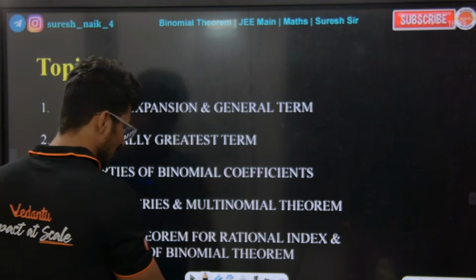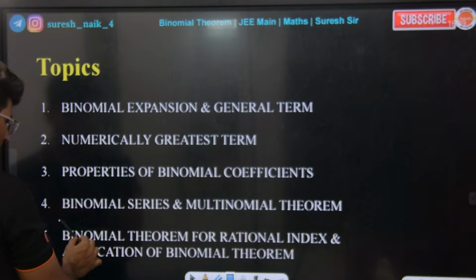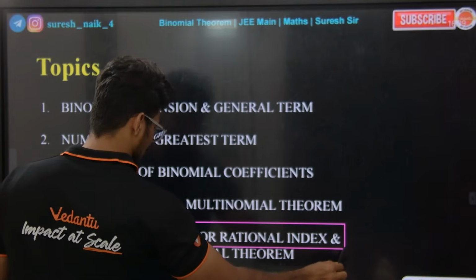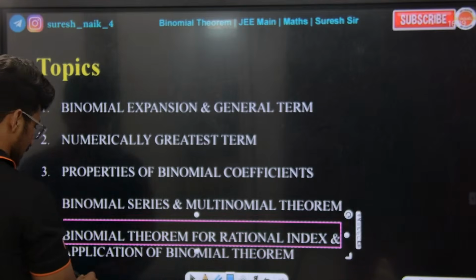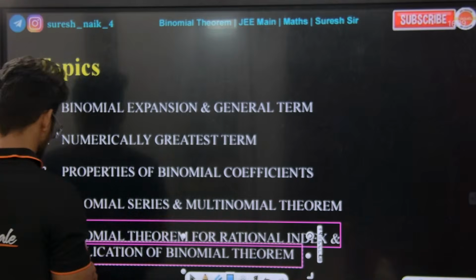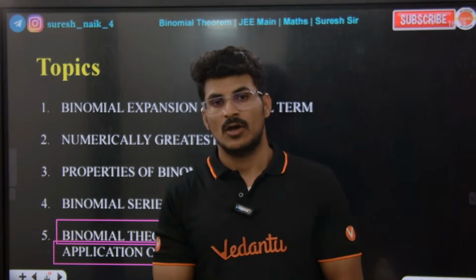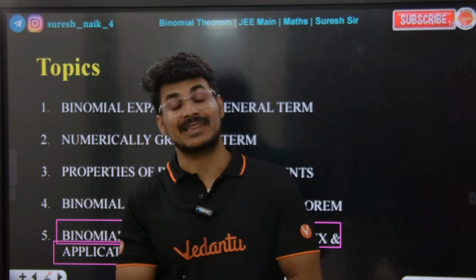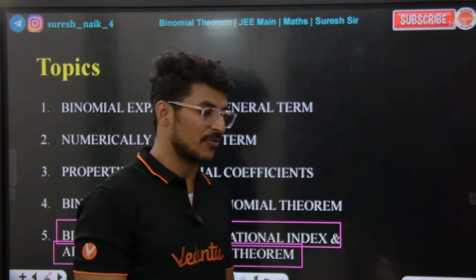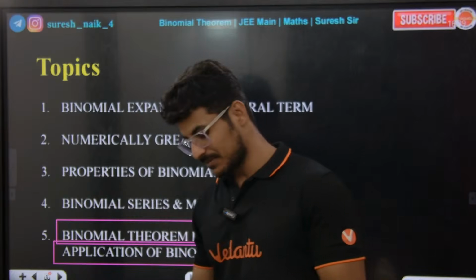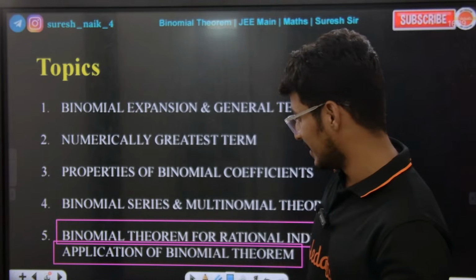We will talk about binomial theorem for rational index, application of binomial theorem, and also how to find the number of integral terms or rational terms, and the number of irrational terms. Are you getting the point? How to find out the number of rational and irrational terms? Rational terms can also be called integral terms. These are the main important concepts. I will discuss them today.